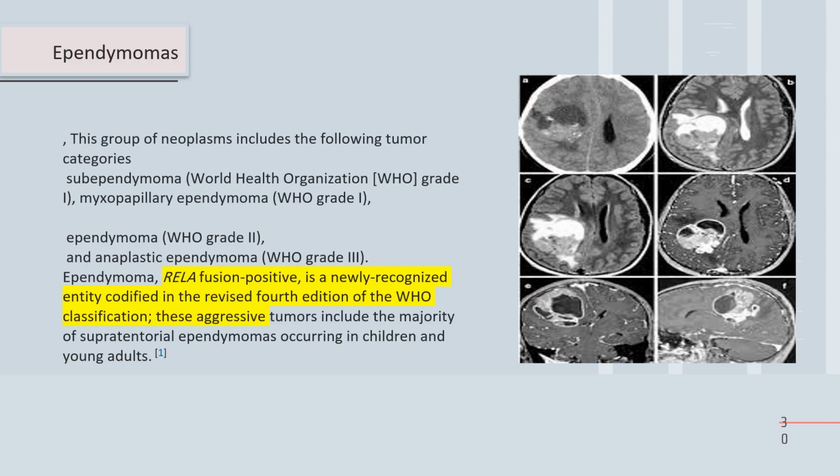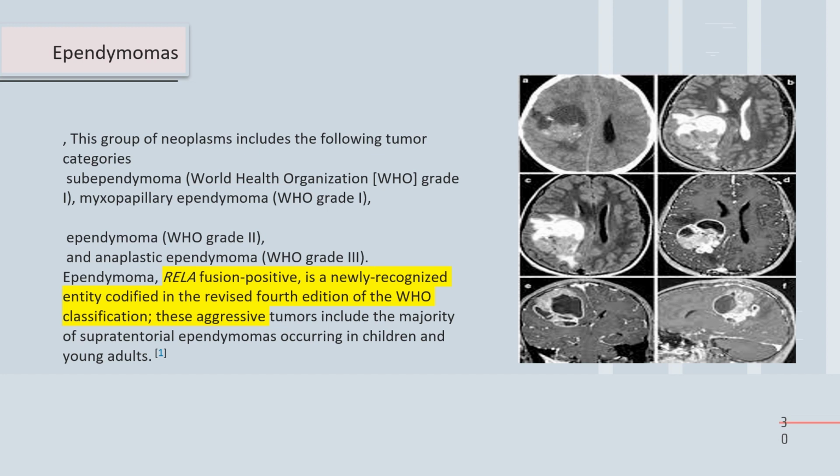And now, let's speak about ependymoma. This group of neoplasms includes the following tumor categories: subependymoma, WHO grade 1, myxopapillary ependymoma, which is also WHO grade 1, ependymoma, WHO grade 2, and anaplastic ependymoma, WHO grade 3. It is fusion positive. This is a newly recognized entity.